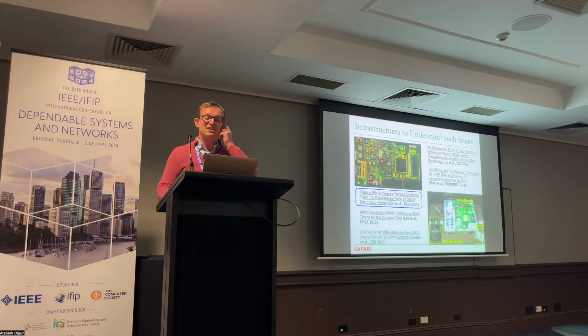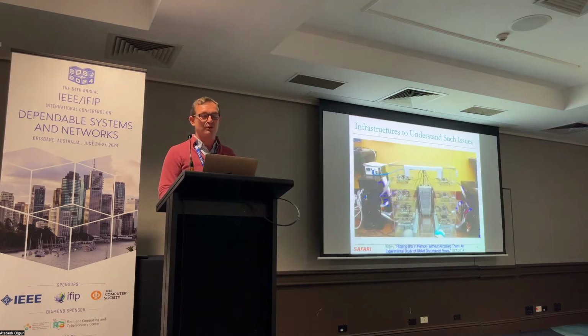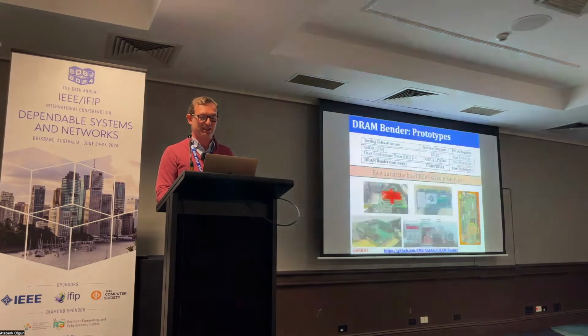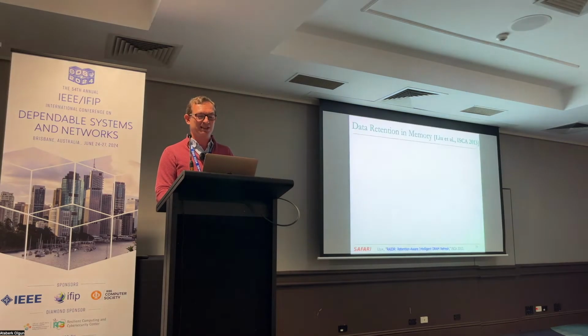So we built FPGA-based infrastructures. You're seeing the earliest one over here. I'm going to tell you why we really built it a little bit later to understand these issues. And more recently, this is where a lot of the RowHammer experiments from the paper were performed. And more recently, we open sourced it. Other people are using it. And there are newer versions called DRAM Bender that are being used.